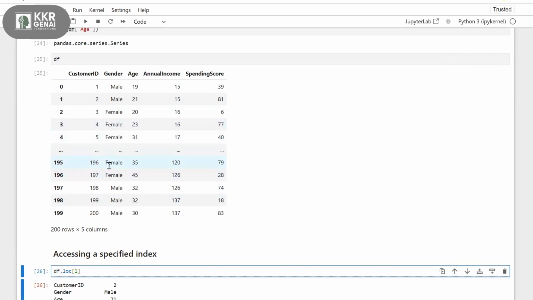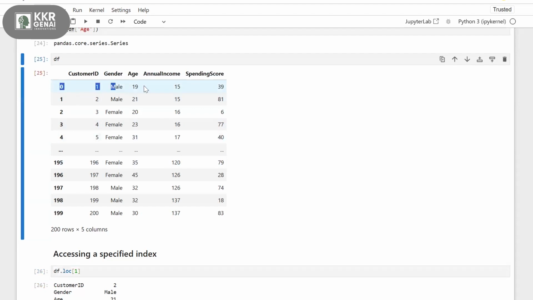If you want to access with the index numbers, then you will use iloc. For the zeroth label, this is the first record, the first row with label 0, and the index position is also 0. It won't be visible to us, but while calculating, this is the first record, so the index position is 0, and this is the second record, so the index position is 1. This is the third record, and here the index position is 2.